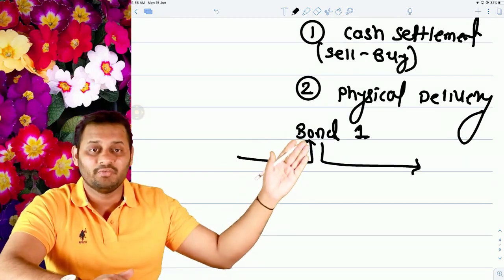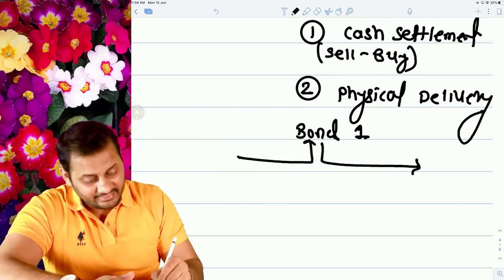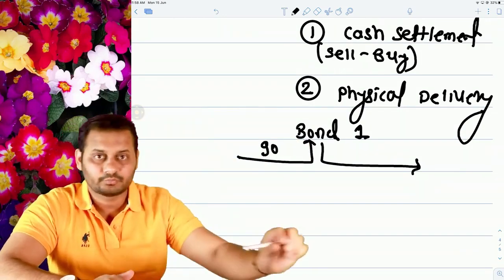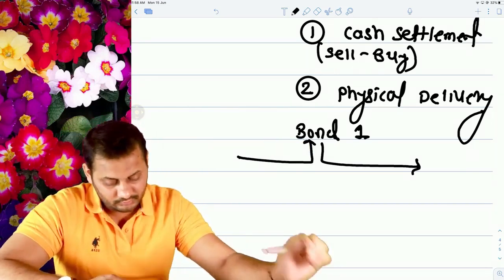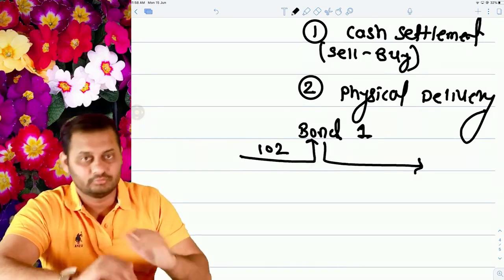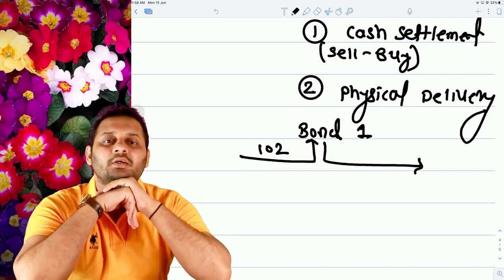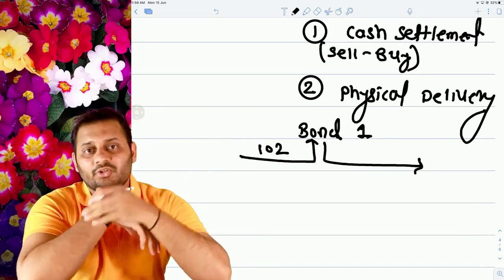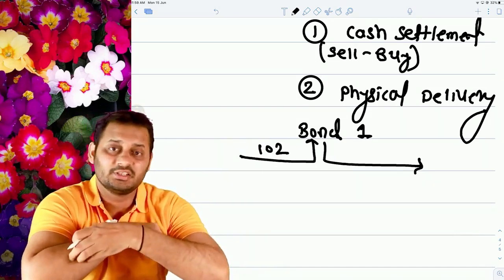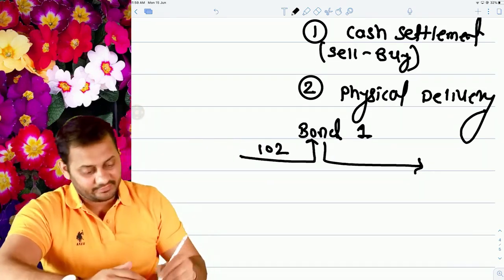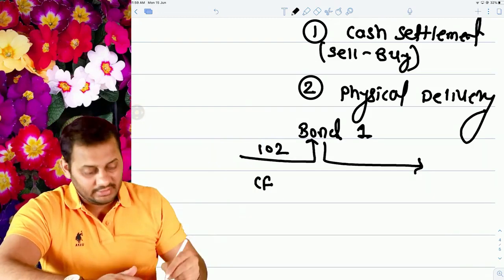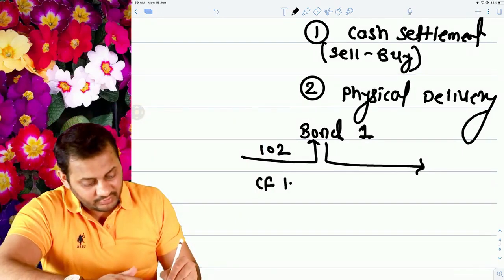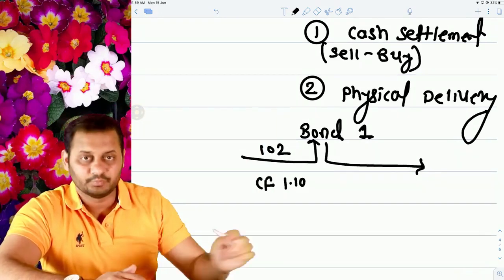This is how it is going to happen. So let's say bond 1 on that day is trading at 102 rupees. Okay, what will happen? According to the stock exchange, it will give some kind of conversion factor of bond 1, and let's say the conversion factor of bond 1 is 1.10.